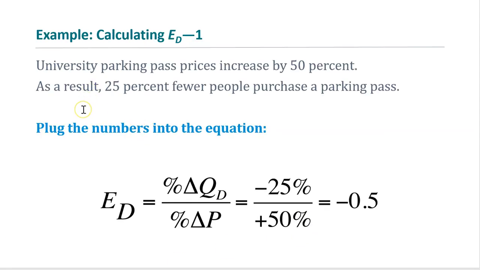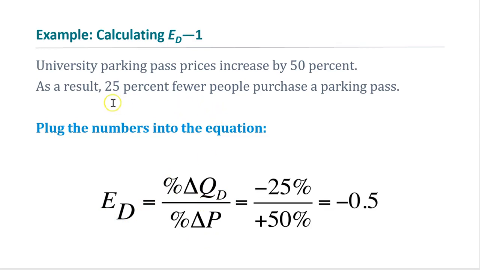For example, let's do an example here. Suppose university parking pass prices increase by 50%. As a result, 25% fewer people purchase a parking pass. So we can easily use this information, what is given in the question, to calculate the elasticity of parking pass. So the elasticity of demand would be equal to percentage change in quantity demanded divided by percentage change in price.